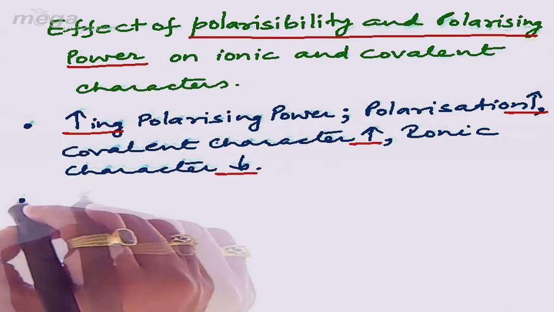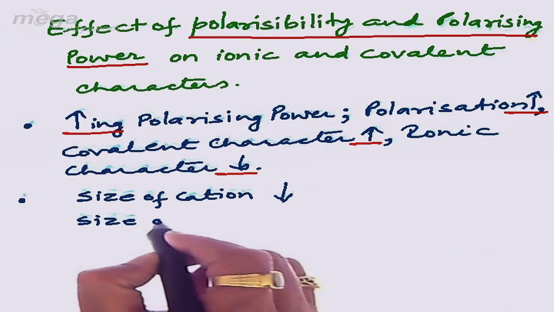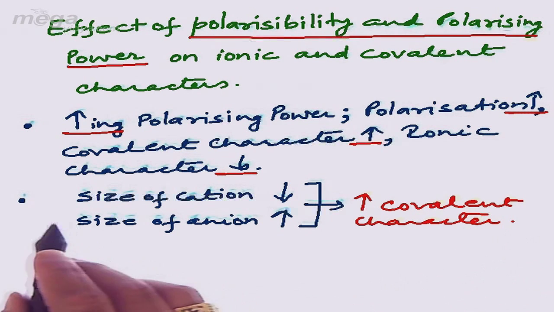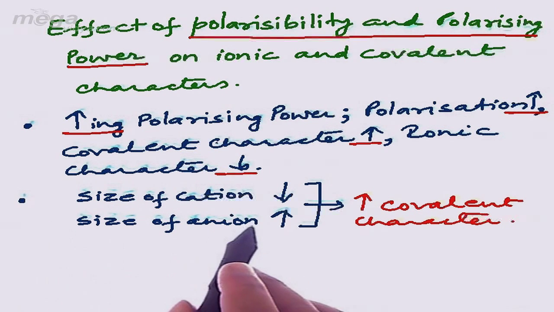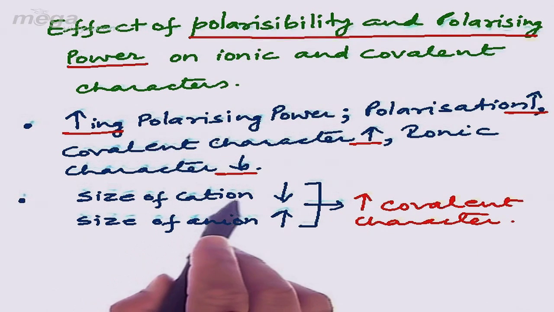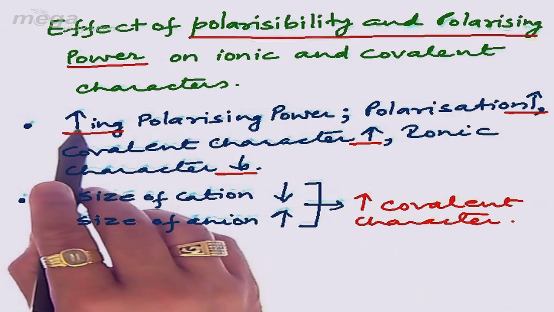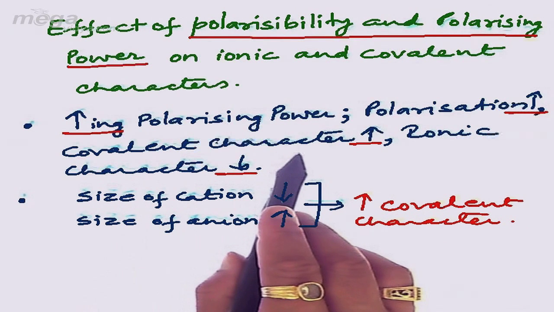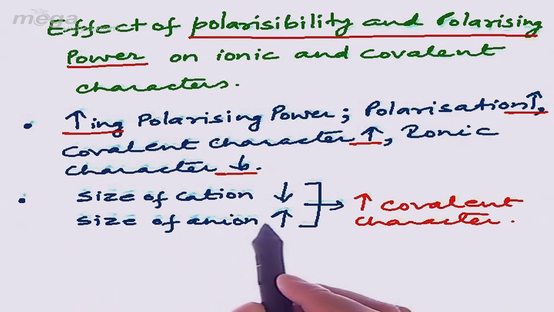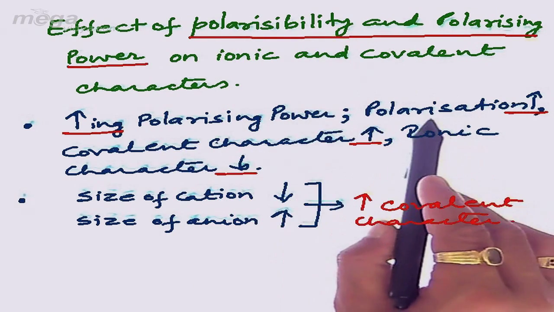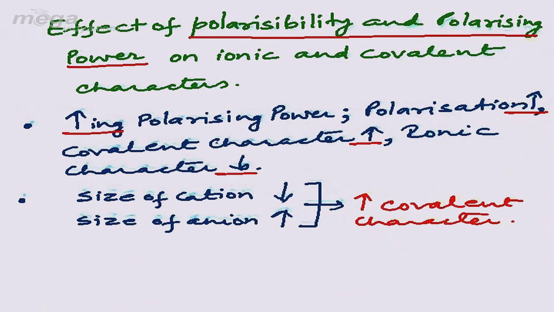Point to remember that size of cation decreased or size of anion increased, these two will increase covalent character. Means if the cationic size is decreased or anionic size is increased, the covalent character will be increased. Why? We have discussed that with the decreasing size of cation, the polarizing power increases, and if the polarizing power increases, then there will be increase in the polarization and hence increase in the covalent character. Similarly, if the size of anion is increased, then polarizability will be increased, and increase in the polarizability means increase in the polarization, and increase in the polarization means increase of the covalent character and decrease of the ionic character.